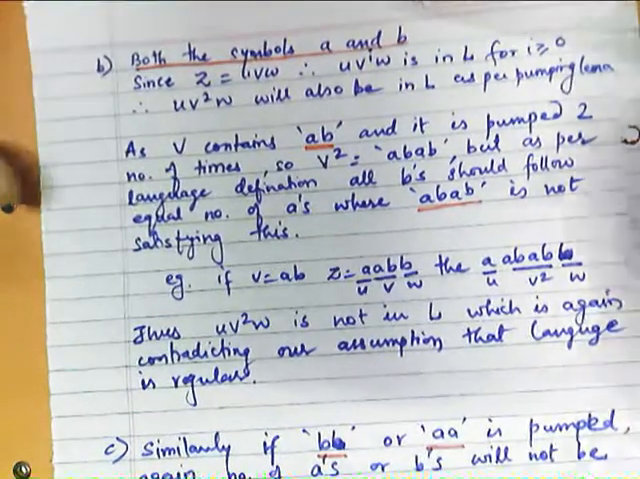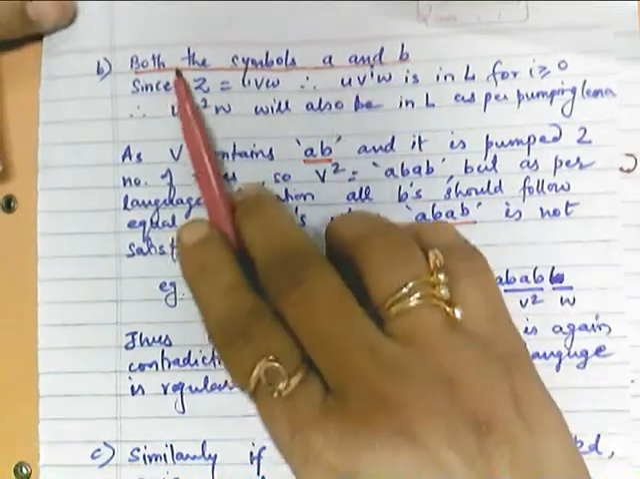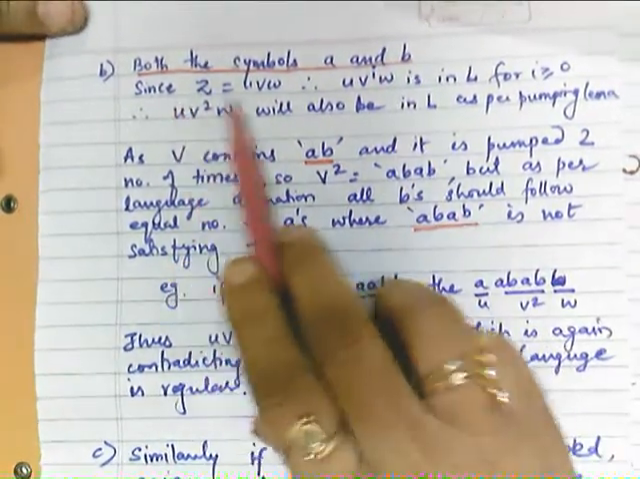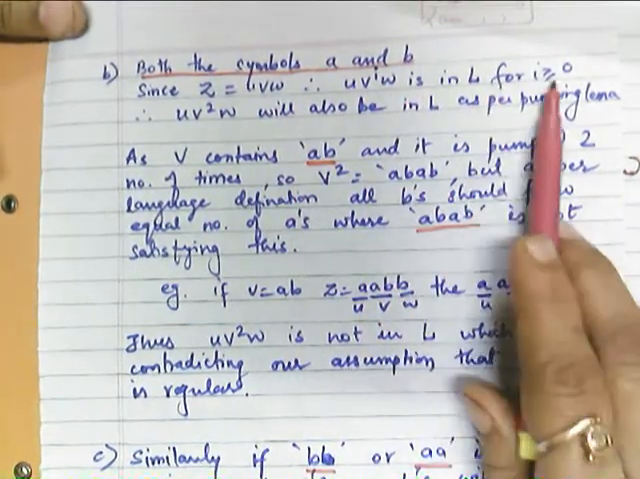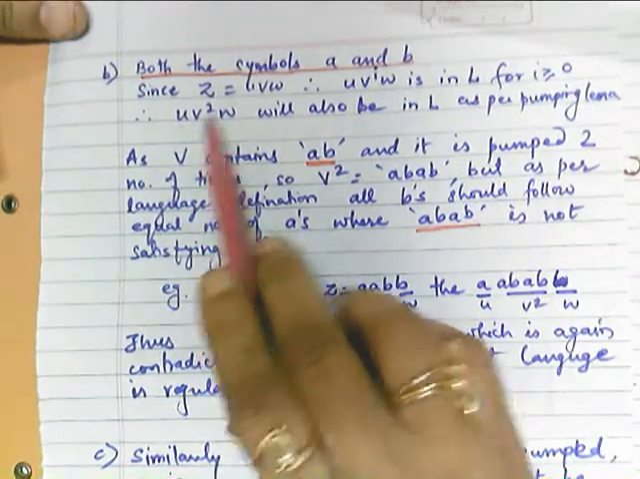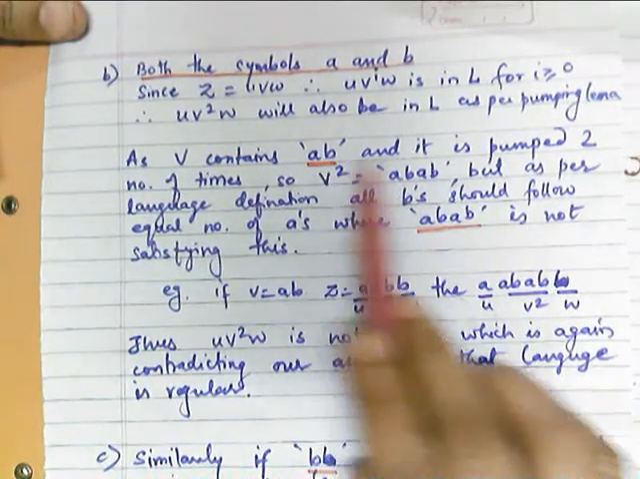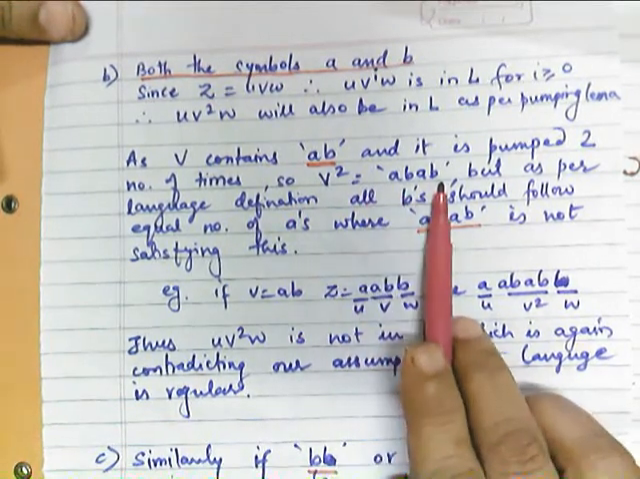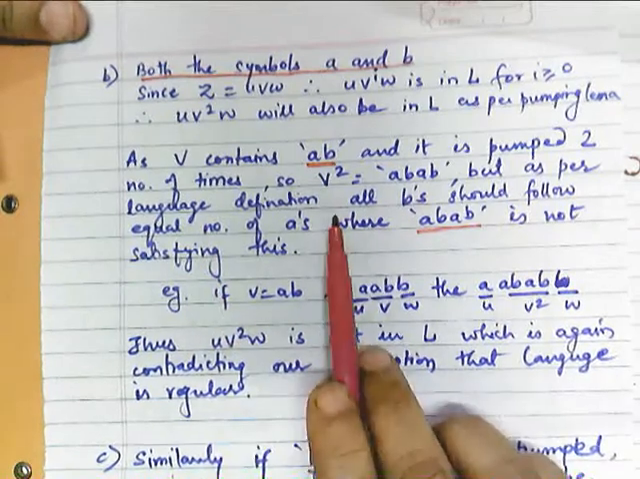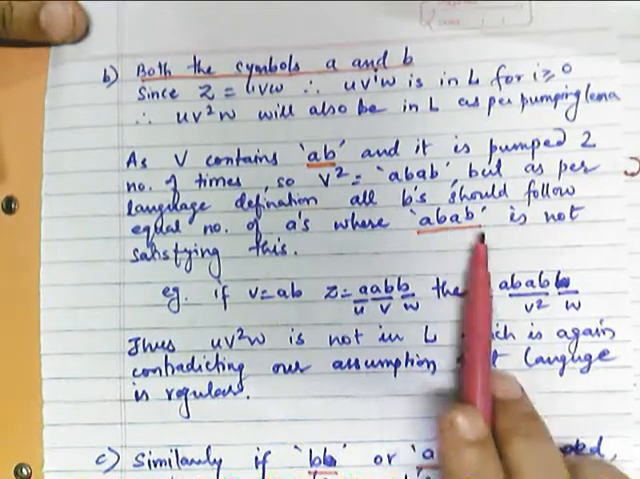Now the next case is that v contains both the symbols A and B. So since z is equal to UVW, therefore u v raised to i w is in L for i greater than or equal to 0. Therefore u v square w will also be in L as per pumping lemma. As v contains AB and it is pumped 2 times, v square will be ABAB, is it? But as per the language definition, all B's should follow an equal number of A's, where ABAB is not satisfying this.